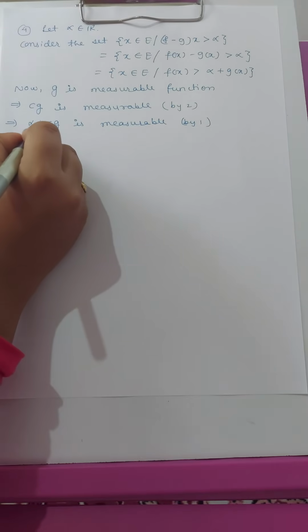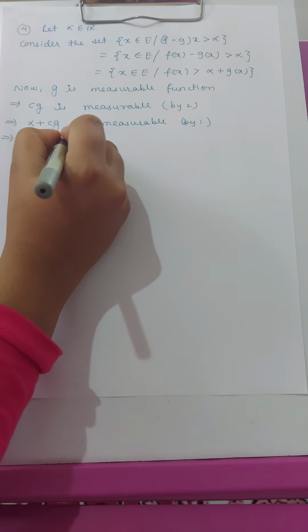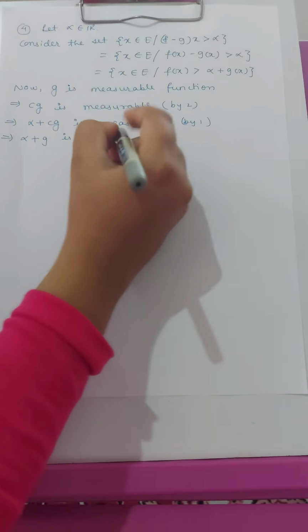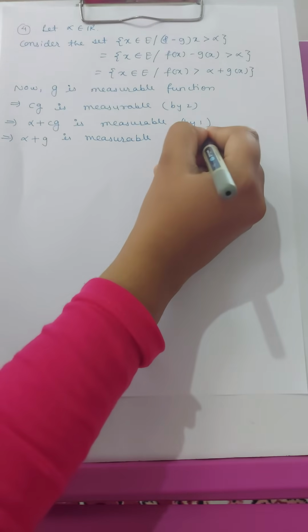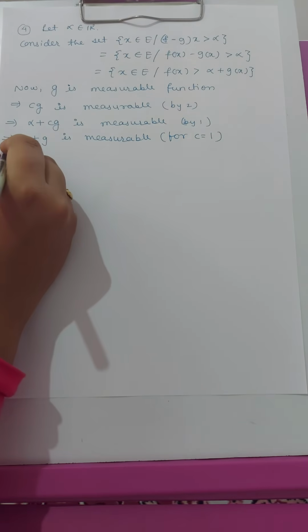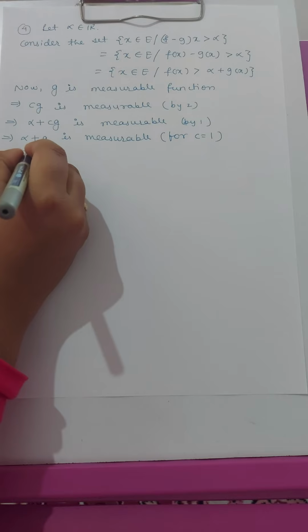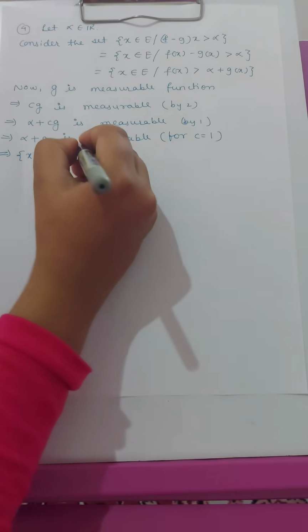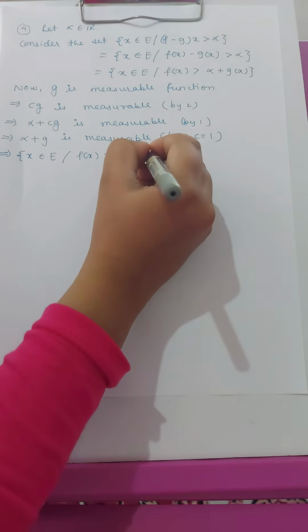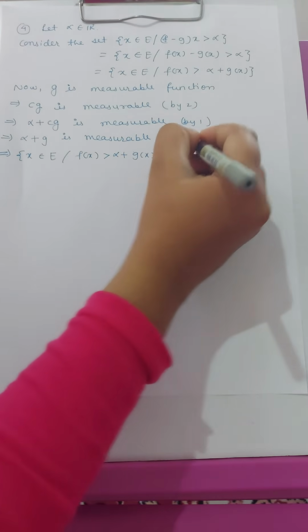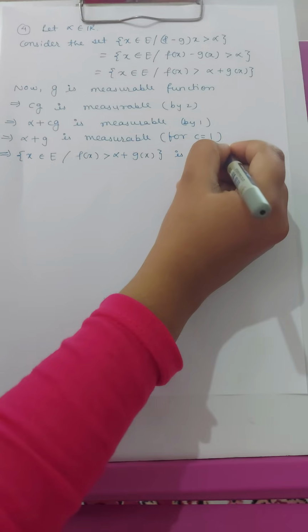So this implies alpha plus g is measurable for c equals 1. So again this implies that the set where x belongs to E such that f of x is greater than alpha plus g of x is measurable.